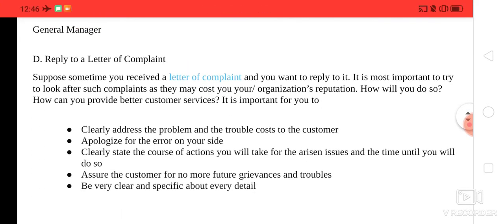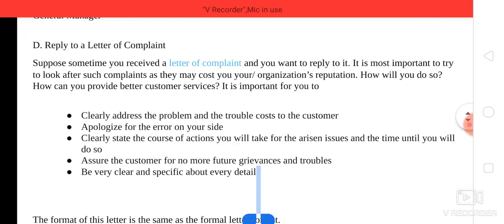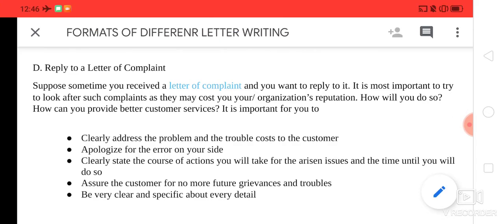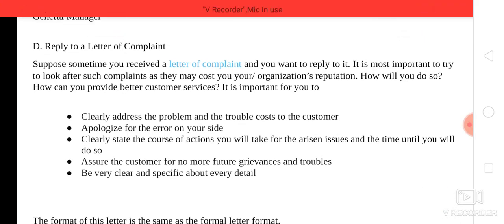Sometimes, see, again there is one more format here. So the general manager, what is he doing? He is replying to that complaint, right? So how is he going to reply? Suppose you are working in an organization and you are asked to reply to a complaint letter of a customer. At that time, you should clearly address the problem and trouble caused to the customer, apologize for the error on your side, state the course of action you will take and the time by which you will do it clearly, assure the customer of no future grievances and troubles, and be very clear and specific about every detail, right?